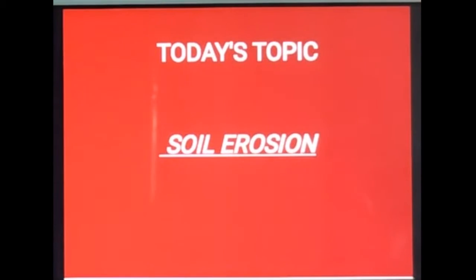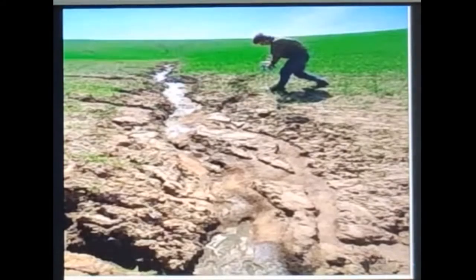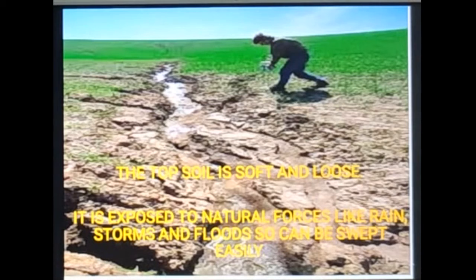In today's class, we will be learning about soil erosion. You know that soil is usually washed away by different agents. In the picture, you can see that the topsoil is soft and loose, so it is exposed to different natural forces like rain, storms and floods, and it can be swept away easily.